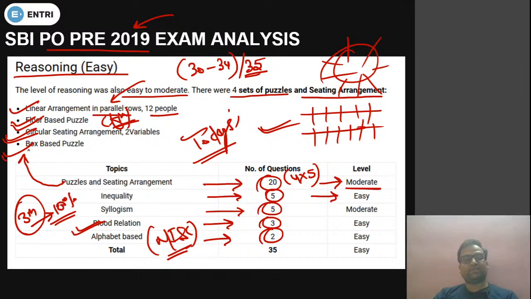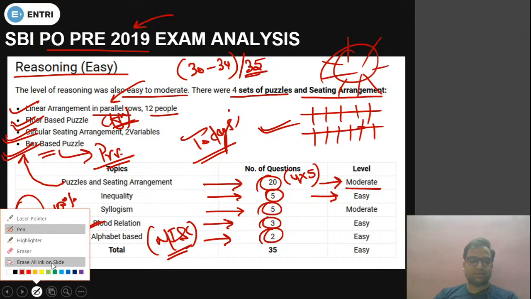Now the last one is box based puzzle. The box based puzzle I've already discussed in my previous session. I hope you know that question from the SBI which I have discussed. जो मैंने लास्ट सेशन में क्वेश्चन लिया था वो SBI का क्वेश्चन था, and that question was very important as well. वो क्वेश्चन भी बहुत important था. I have already told you the trick of arranging box based puzzles. Okay, so these were the segregation.